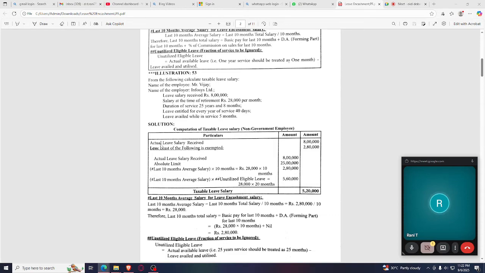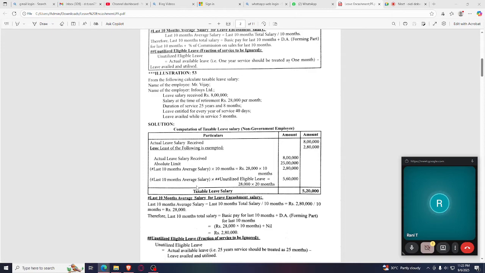First of all, what is his actual leave salary received? 8 lakh, and the least of the following four provisions we have to take and write, so that is exempted. And from the actual leave salary received minus exemption, this is the taxable leave salary. So what is the first point we need to see for the provision? Actual leave salary received, that is 8 lakh, and what is your absolute limit? That is 25 lakhs. And last 10 months salary into 10 months, what is his last month salary? It is 28,000. So 28,000 into 10 months, so that it becomes 2,80,000.